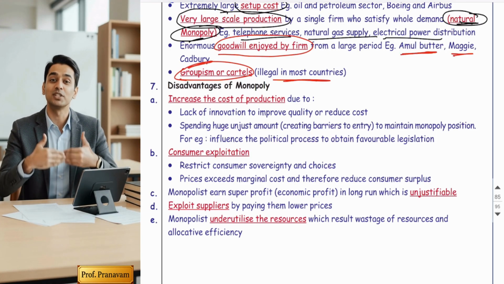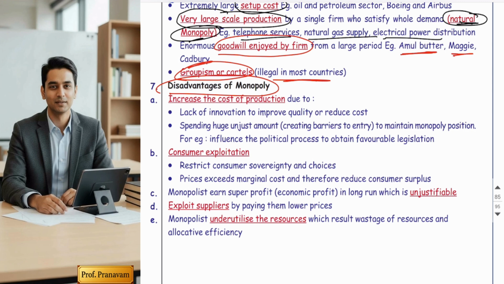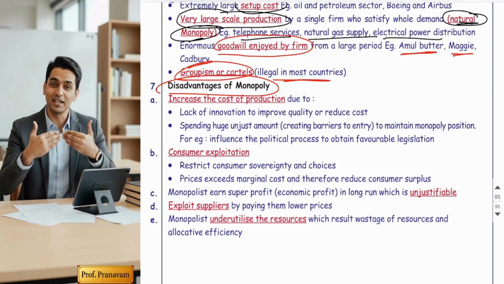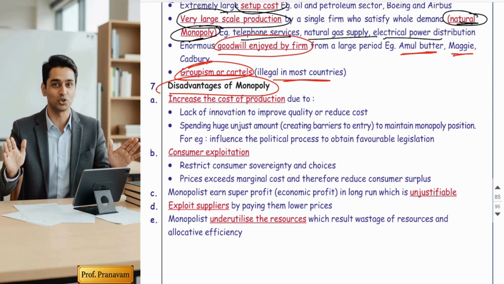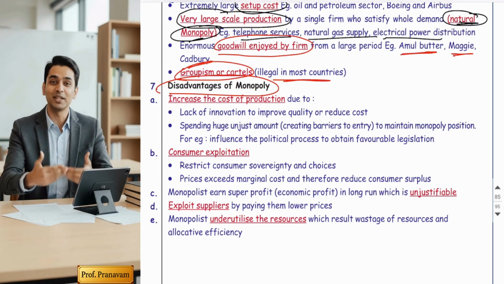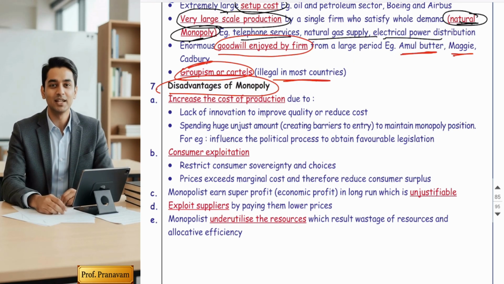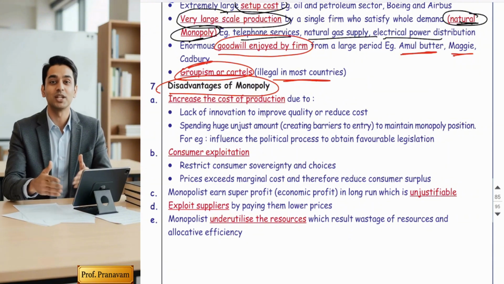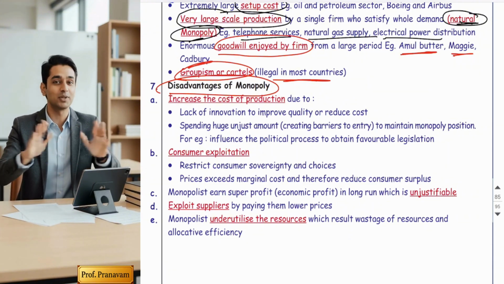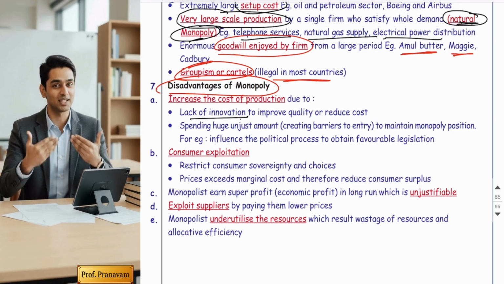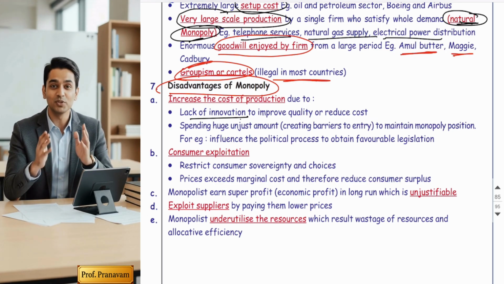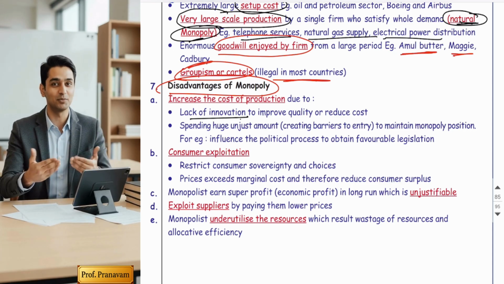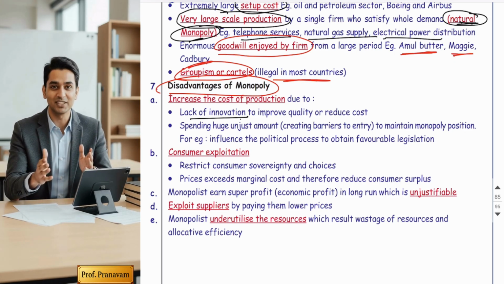Next is disadvantages of monopoly. Friends, in this topic we are going to study what the disadvantages are. Monopoly is always a disadvantage. So what are the disadvantages? The first disadvantage is a higher cost of products due to lack of innovation. Guys, monopolies do not innovate. They don't improve their products because they don't face competition. Competition always increases efficiency. The biggest disadvantage is a high cost due to lack of innovation.